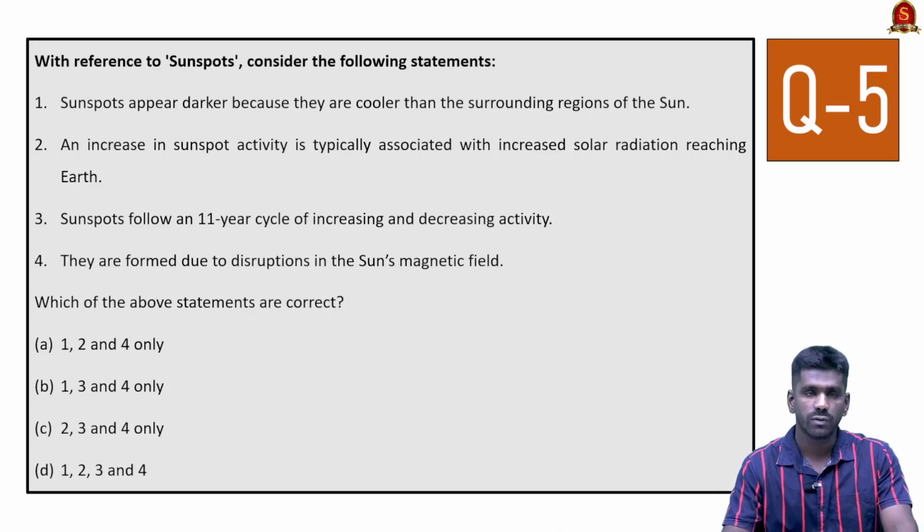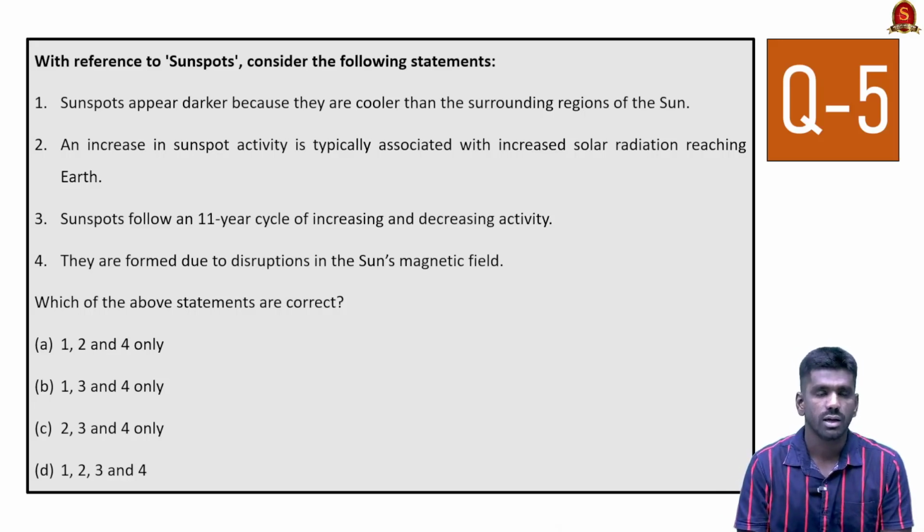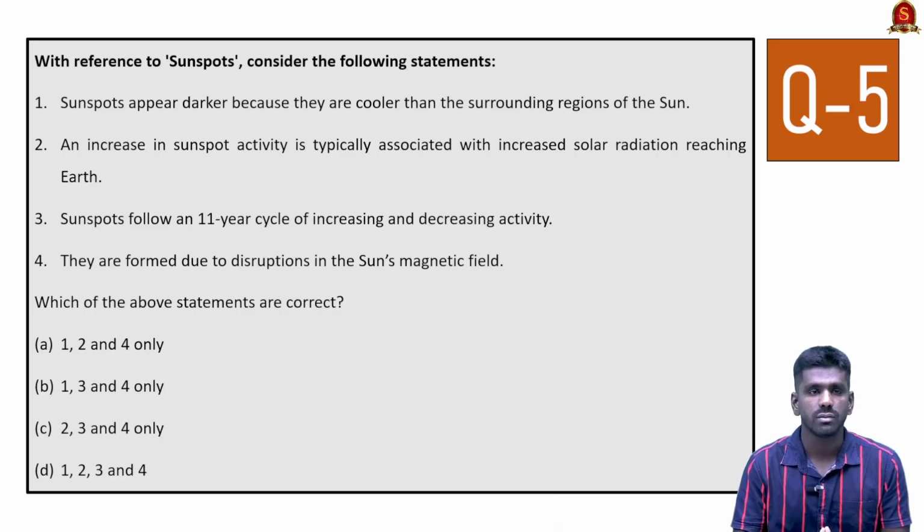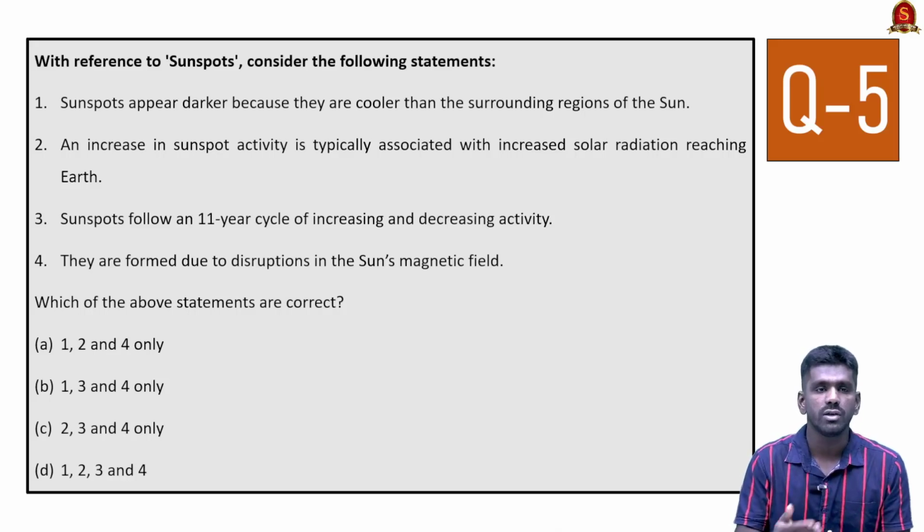Now look at the fifth question. This is about sunspots. Recently we have had the solar maximum cycle from 2022 to 2024. So sunspots are appearing in the news recently. Look at the first statement.